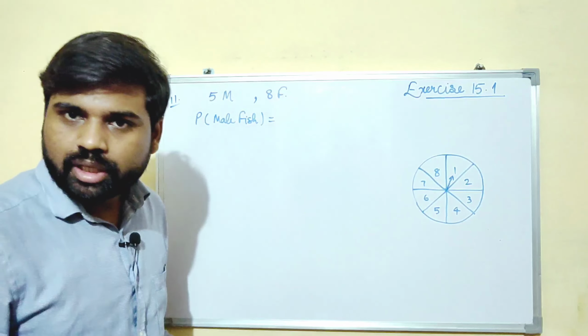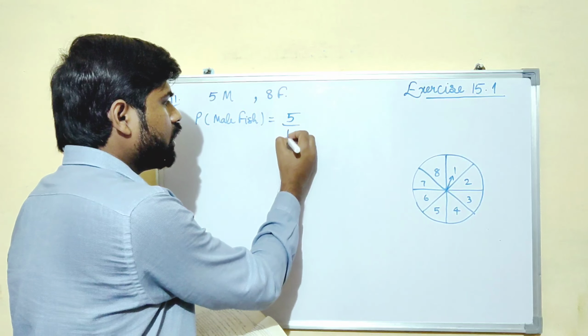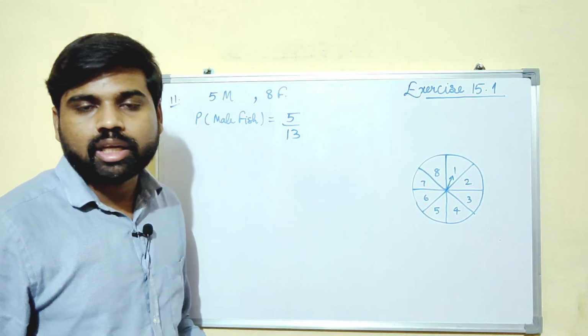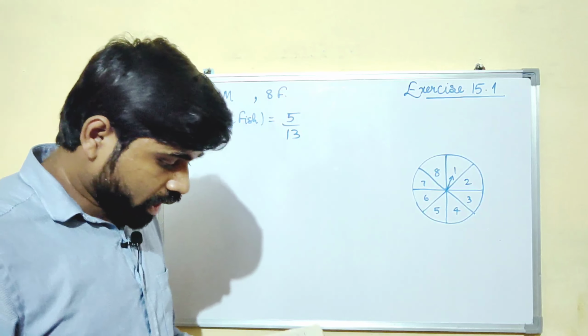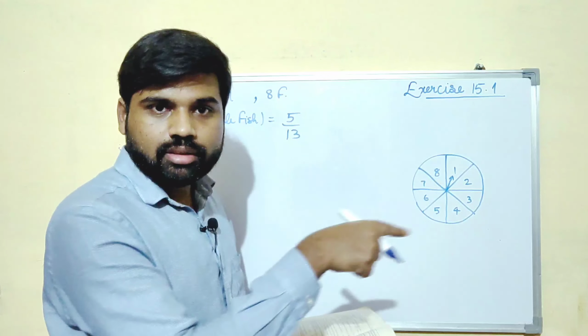So how many male fish are there? 5 out of 13, right? So this will be the probability of getting a male fish out of the tank. Now let us see the 12th question, for which there is a circle given and there are some numbers on it.